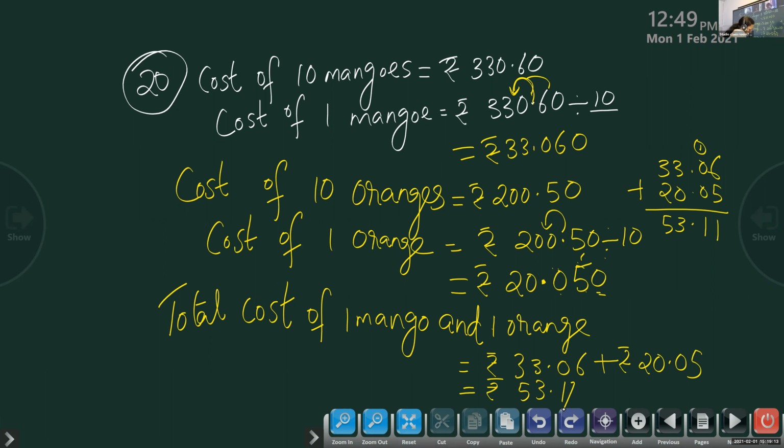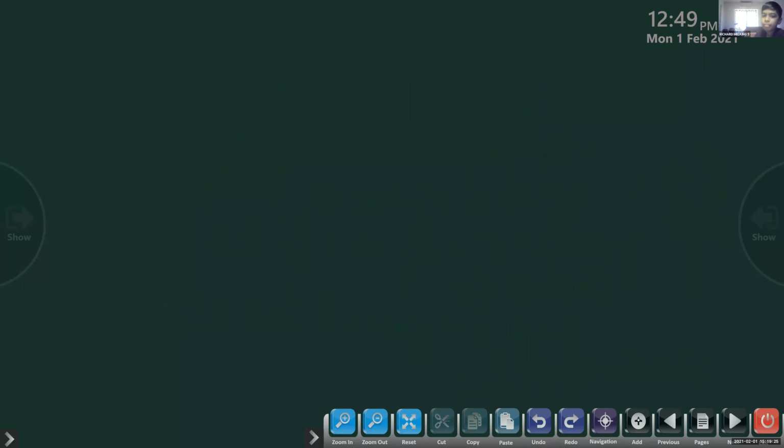Now, the last step, check again. Find the total cost of 10 mangoes and 10 oranges. So it is already given, 10 mangoes and 10 oranges. Children, quickly add and find out the answer. Ma'am, in the last slide you showed there is a spelling mistake. Which one? The cost of one mango, MANGOE. Okay. You can add. Cost of 10 mangoes and 10 oranges.